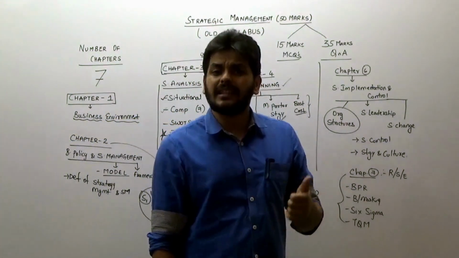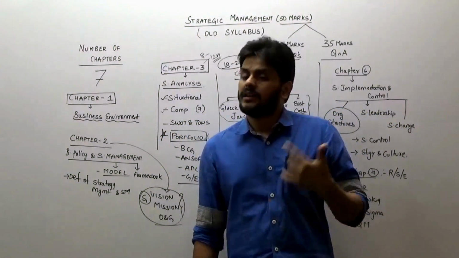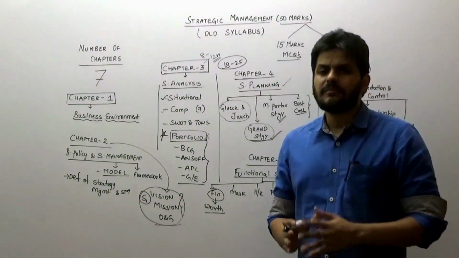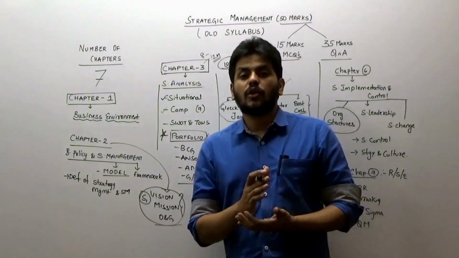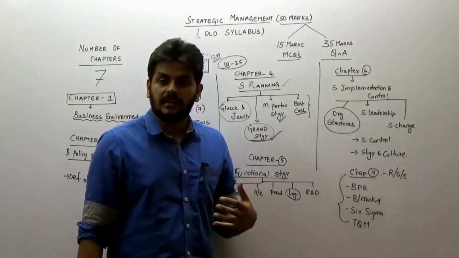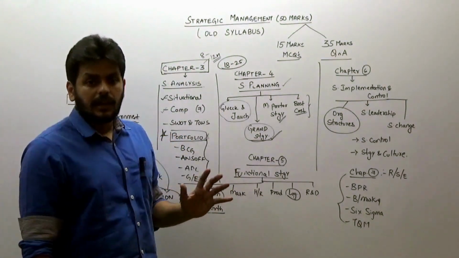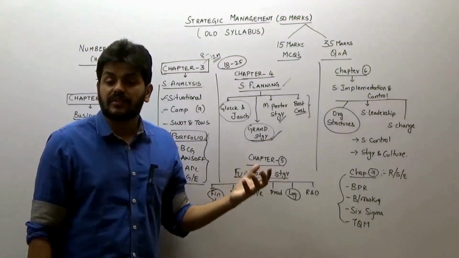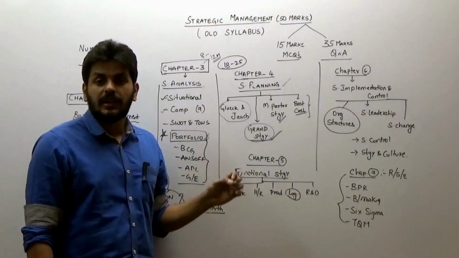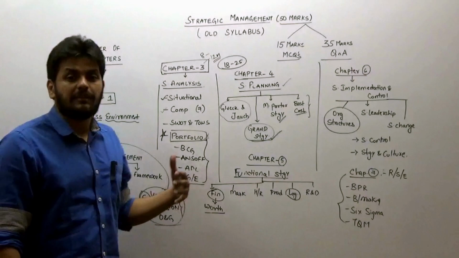Some miscellaneous topics like globalization and the 5 forces model from the first chapter, you can run through them also because they are of equal importance. Nothing to worry about. Don't go by selective study. That is my earnest request. If you have watched me till now, please understand that this is a pattern of study. I told you some of the questions that are very important from my perspective. Other questions can also come. So have a plan and go by the flow. Don't start picking up a random chapter and studying.